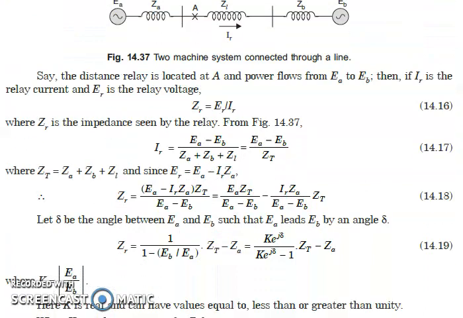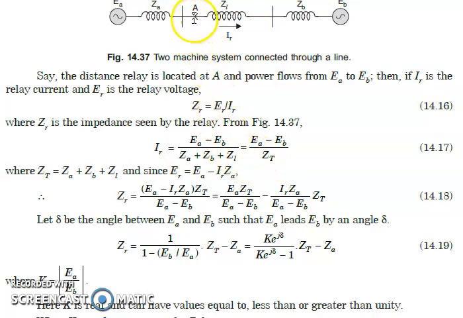Now in this case, ZR is the impedance seen by the relay. ZR is equal to ER upon IR. IR is the current carried in this transmission line, and ZR is the impedance seen by the relay. Now what is IR, the current through the relay? It is equal to EA minus EB upon ZA plus ZB plus ZL. This ZA plus ZB plus ZL is equal to ZT, the total impedance of the transmission line.